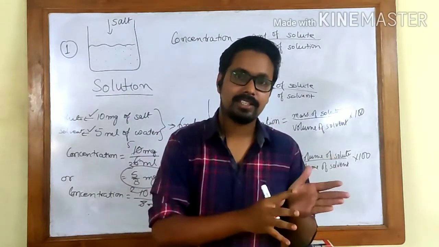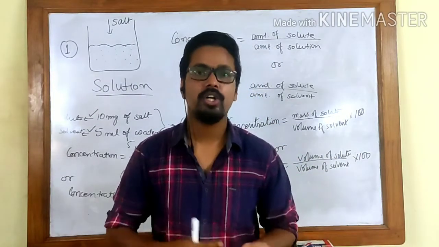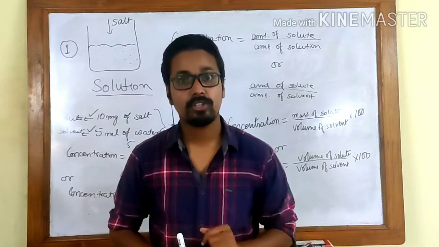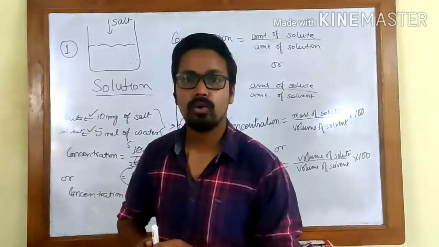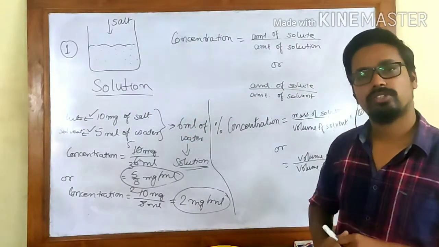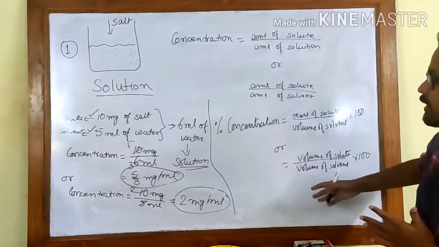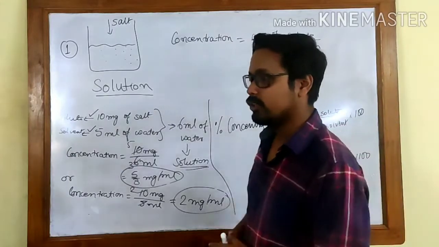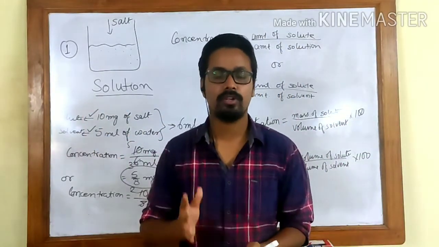So that is about solutions, suspensions, colloidal particles, the Tyndall effect, and how to calculate the concentration of a solution. The formulas are written here, and you will find them in your book as well. So that is all about the explanation of these three.